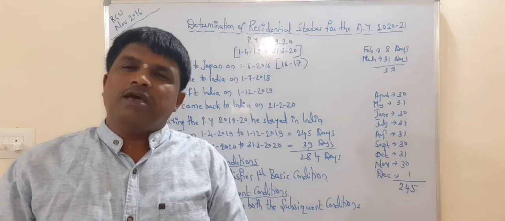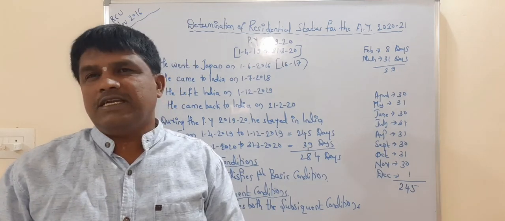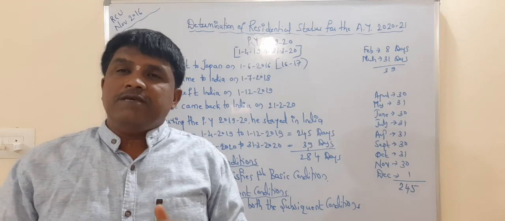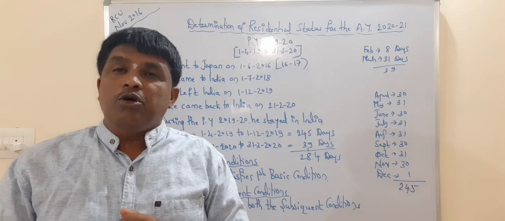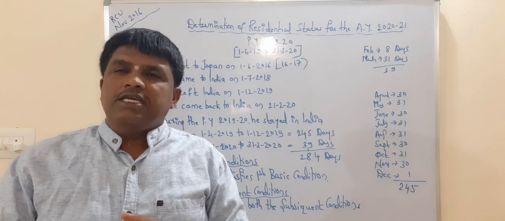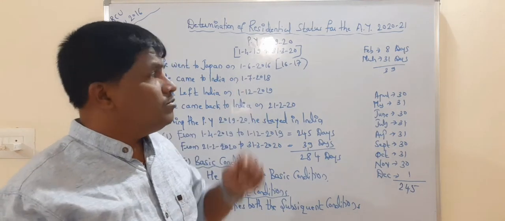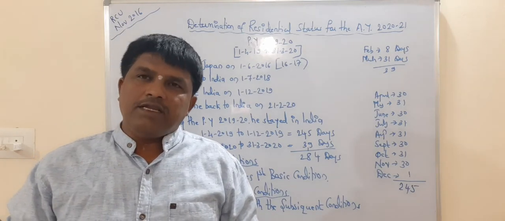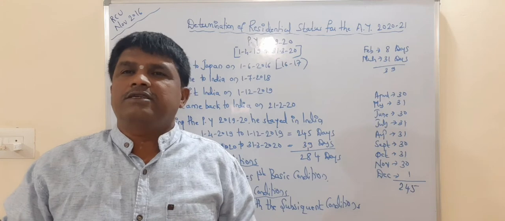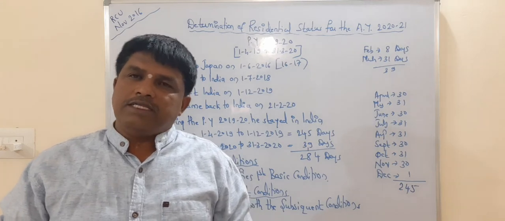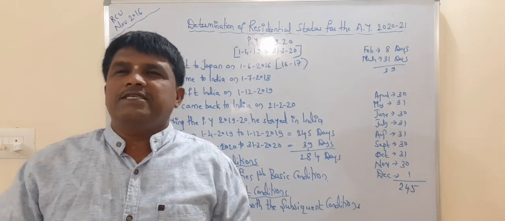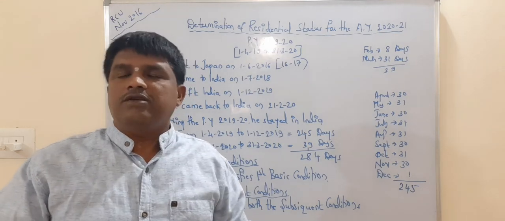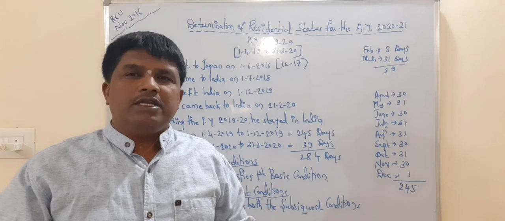What conclusion can we give relating to his residency status? We can give the conclusion that as he satisfies the first basic condition and both the subsequent conditions, his residency status for the assessment year 2020-2021 will be resident and ordinary resident. You can write only resident or only ordinary resident. It means his residency status for the assessment year 2020-2021 is resident and ordinary resident.